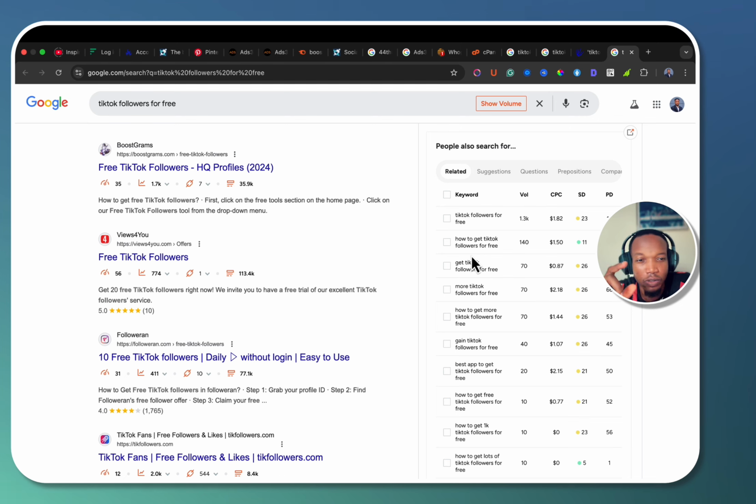this related term. So if you see here, it says how to get TikTok followers for free. This is giving us a search volume of 140, SEO difficulty 11. You see people are also asking get TikTok followers for free. It's the same thing as how to get TikTok followers for free.